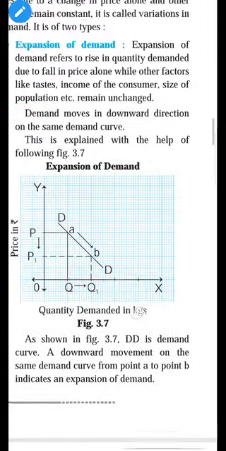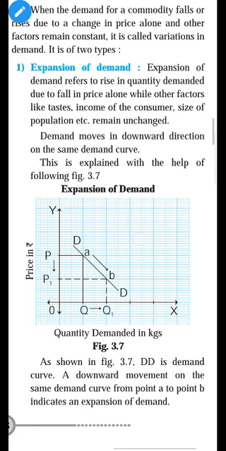In the expansion of demand, even the word says its meaning, students. Expansion means demand rises, demand extends. But how does demand rise? Demand rises only because of a fall in price, because demand and price have an inverse relationship.